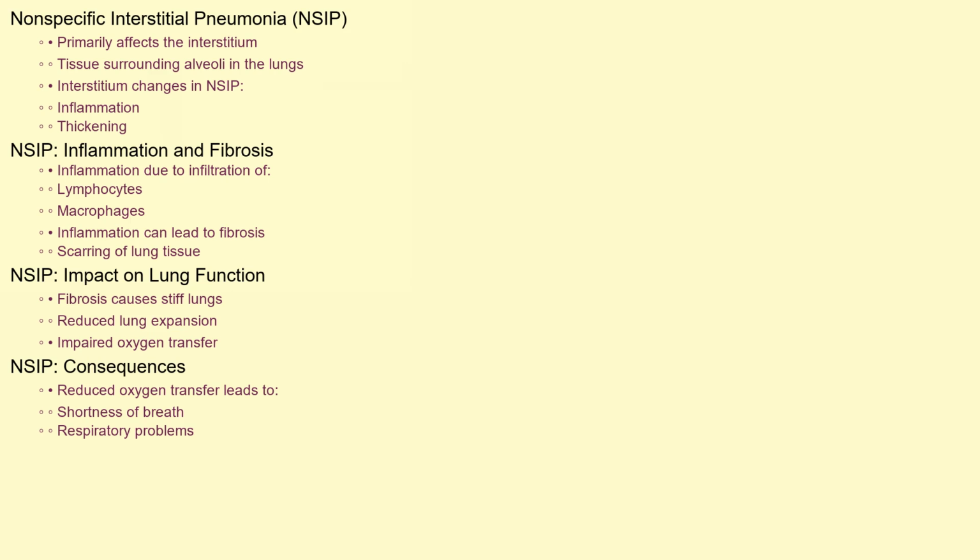NSIP primarily affects the interstitium, the tissue surrounding the air sacs, or alveoli, of the lungs. In NSIP, this interstitium becomes inflamed and thickened due to the infiltration of inflammatory cells, primarily lymphocytes and macrophages. Over time, this inflammation can lead to fibrosis, or scarring of the lung tissue. This fibrosis makes the lungs stiff and less able to expand properly, impairing their ability to effectively transfer oxygen into the bloodstream. The reduced oxygen transfer leads to shortness of breath and other respiratory problems.